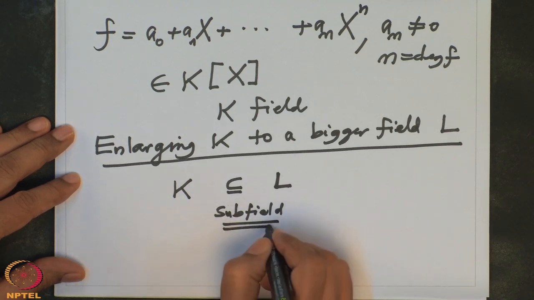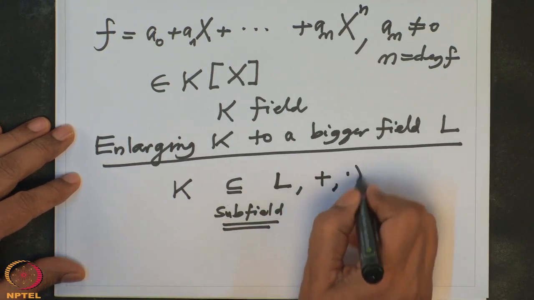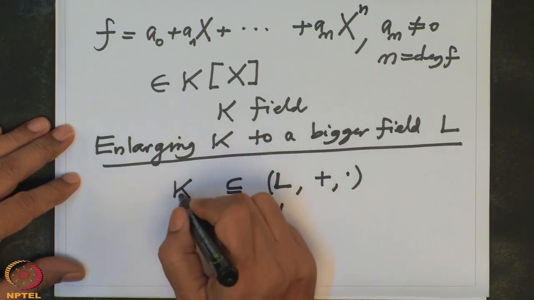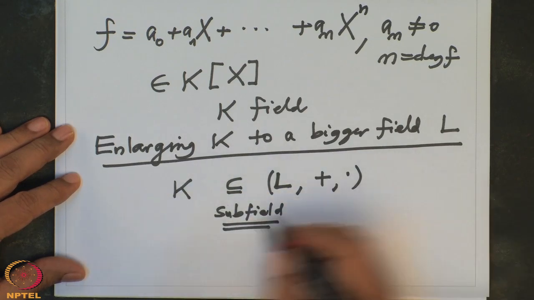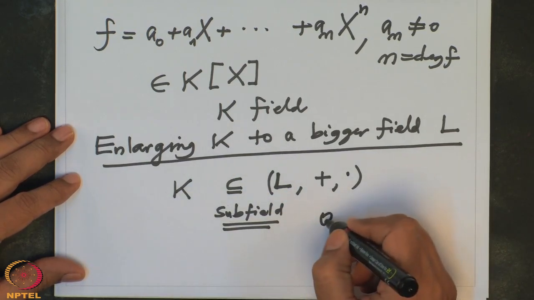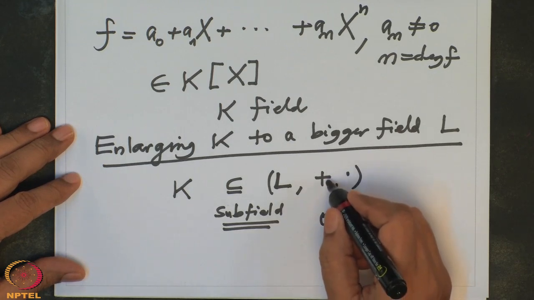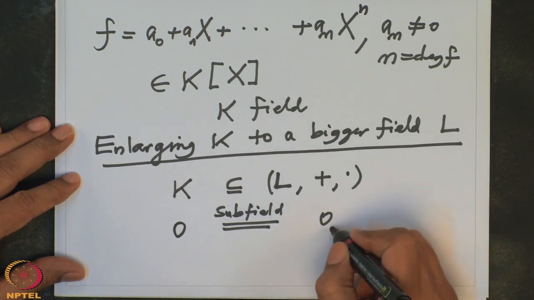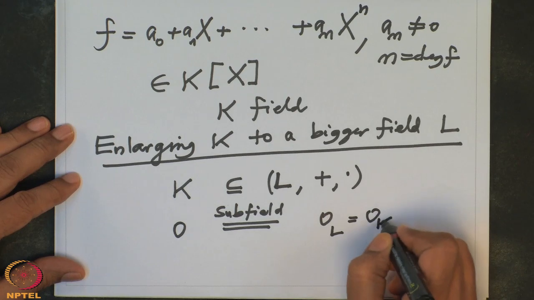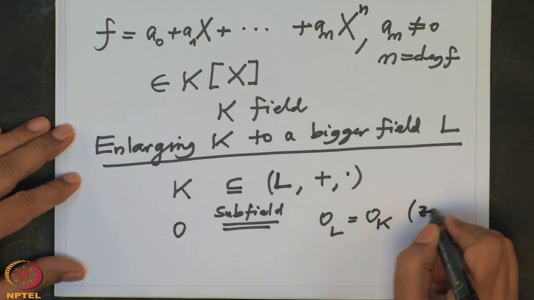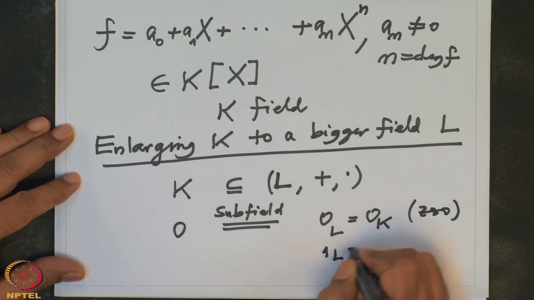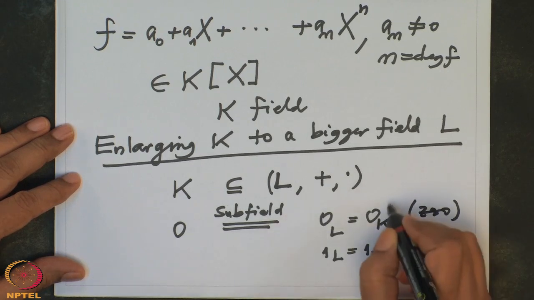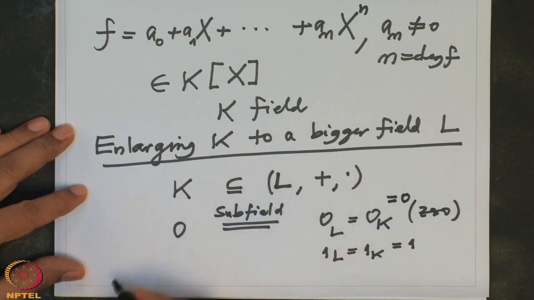Subfield means that the same operations of plus and dot are inherited by K. In particular 0, which is the neutral element for addition, is also the same 0 here. So you can write 0_L equal to 0_K, this is 0. Similarly, 1_L equal to 1_K, this is usually denoted by 1. So we will not have confusion, and such a thing is called a field extension.